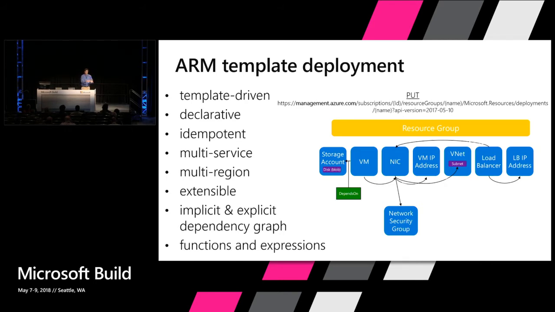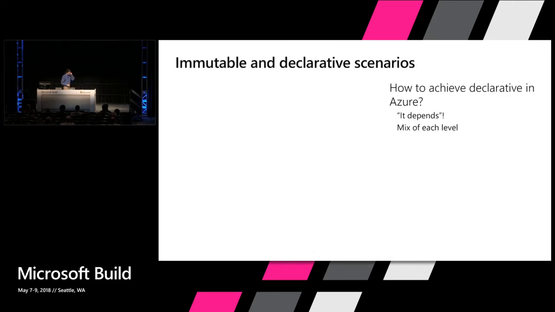Or if you have a resource group with VMs and multiple ones, it'll do all the right things to make sure that those VMs are created in the right regions, talking to those right endpoints. So that's all of the things that ARM provides.